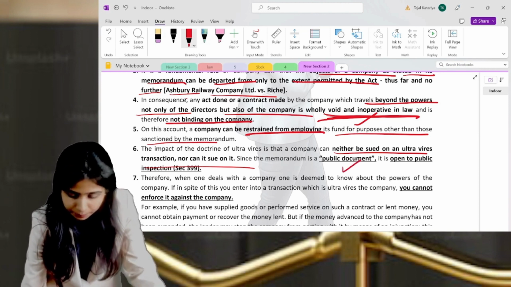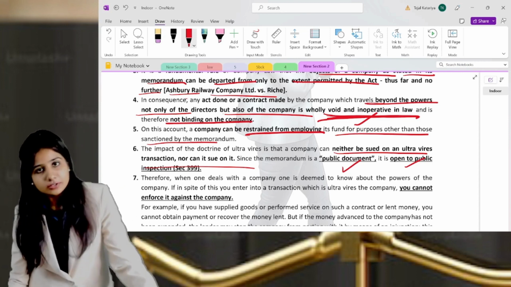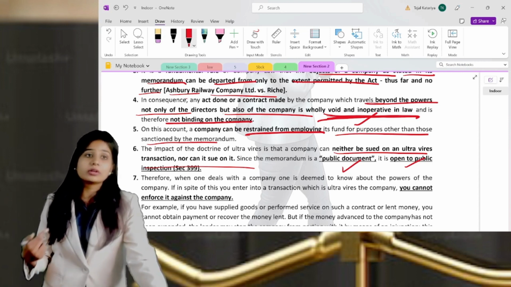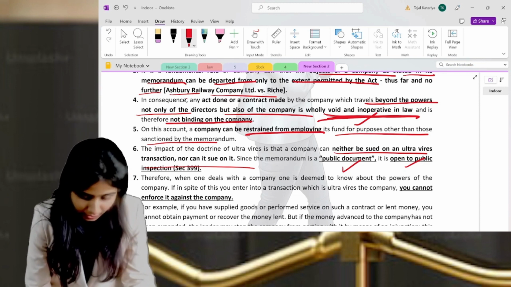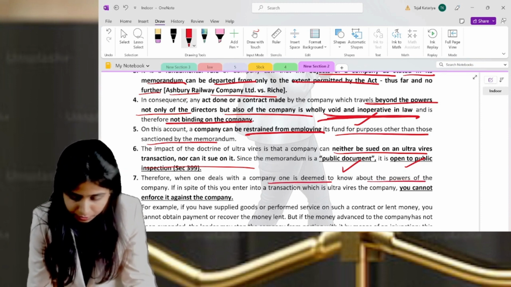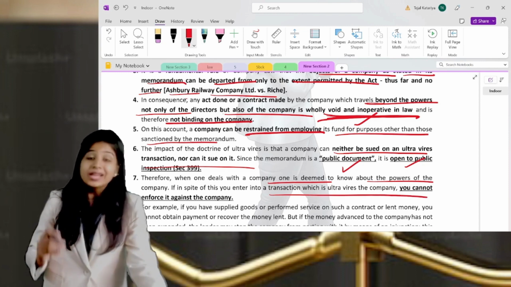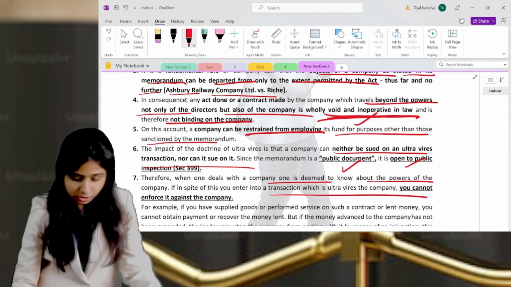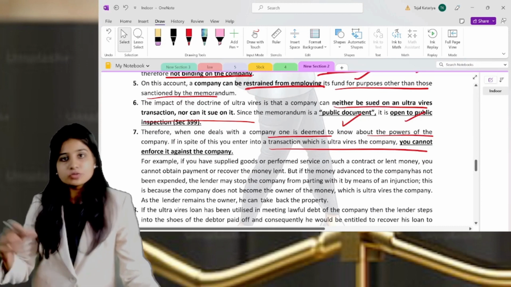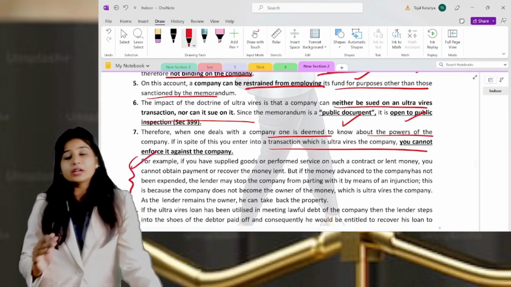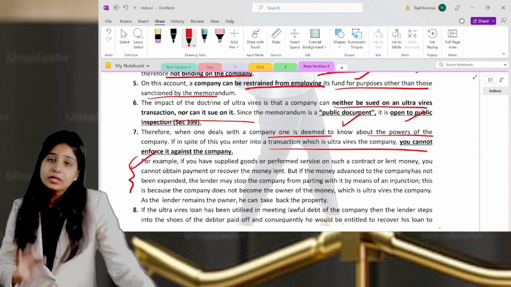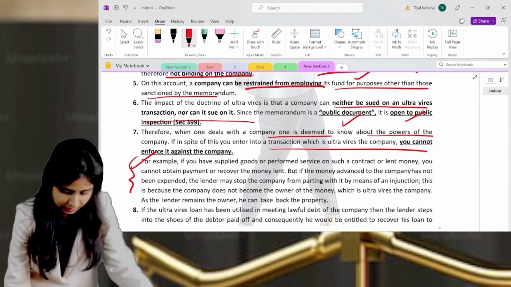The memorandum is a public document. It is open for inspection by the public according to Section 399. And therefore, whenever a person is dealing with the company, it is presumed that they already have knowledge. If you do anything which is beyond that, you cannot enforce it. Here they have given an example. If you get a 4-mark question, don't write this example. If you get a 6-mark question, then do write this example.